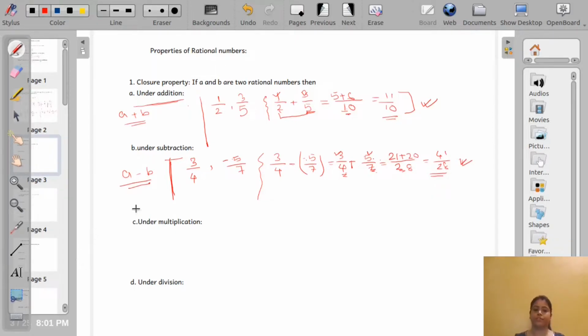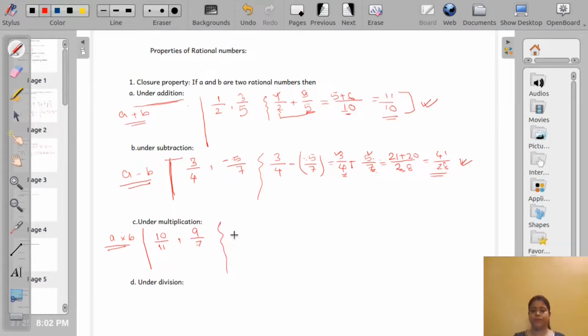Next we will check for multiplication. If A and B are two rational numbers, then A multiplied by B is also a rational number. So let us take, say, 10 by 11 and 9 by 7.